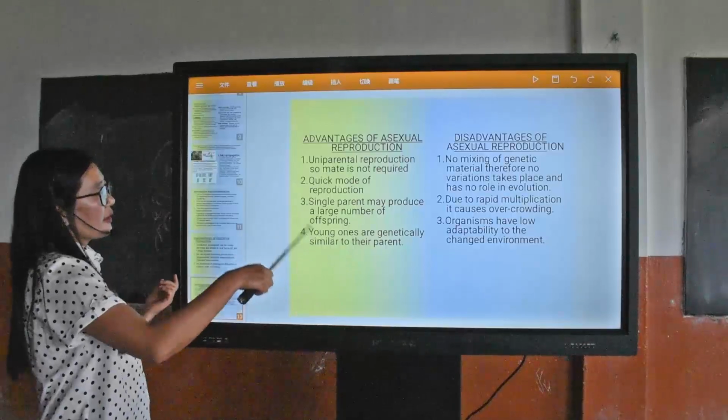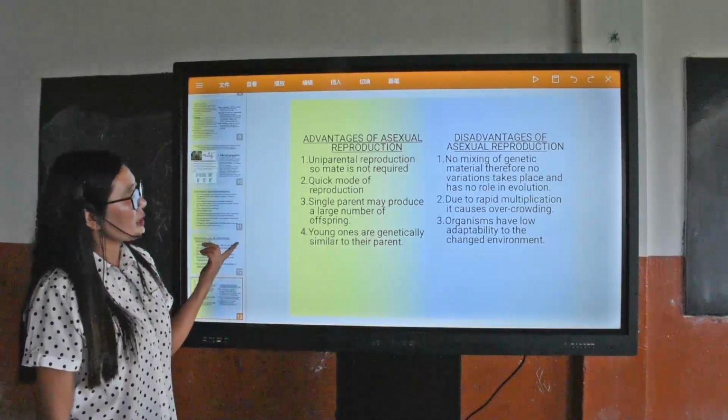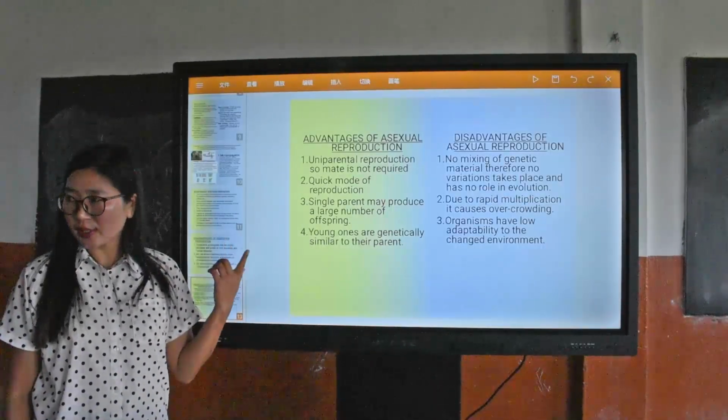So these are the various disadvantages and advantages of asexual reproduction.